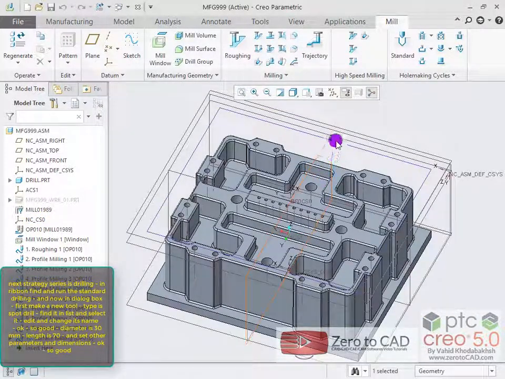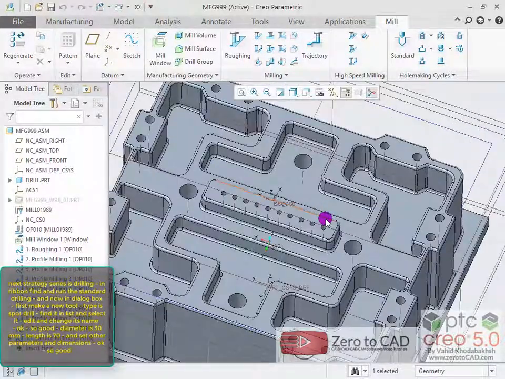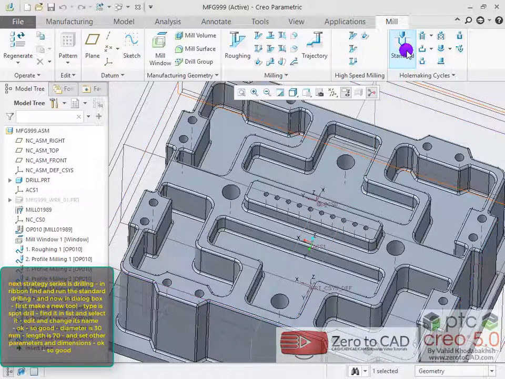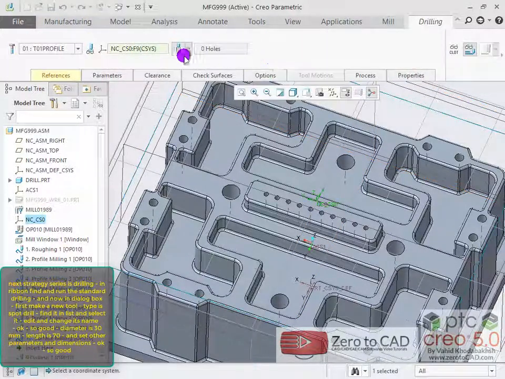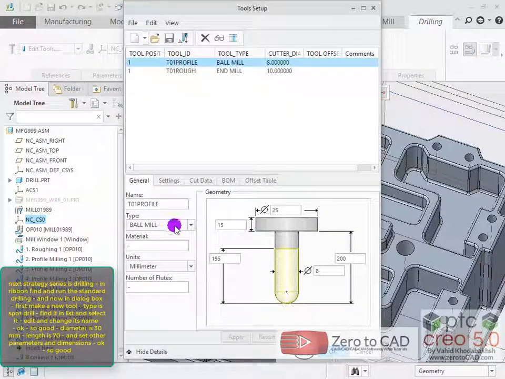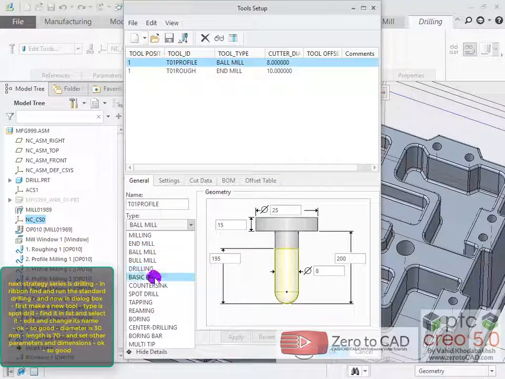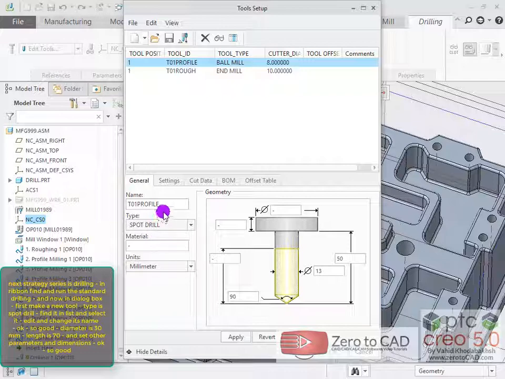Next strategy series is drilling. In the ribbon find and run the standard drilling, and now in the dialog box, first make a new tool, type as spot drill, find it in the list and select it, edit and change its name. OK, so good. Diameter is 30 mm, length is 70. And set other parameters and dimensions. OK.